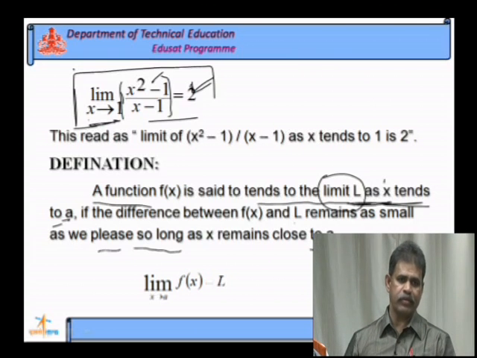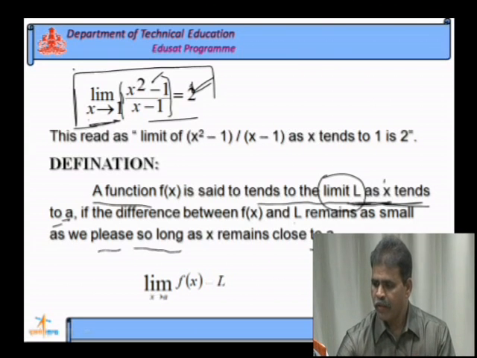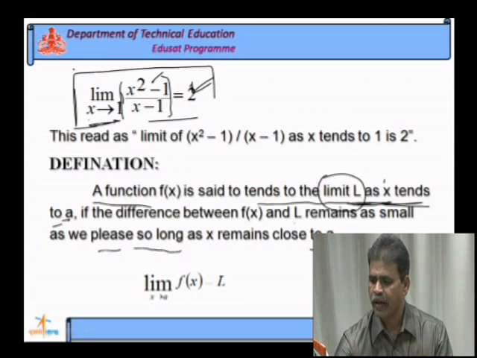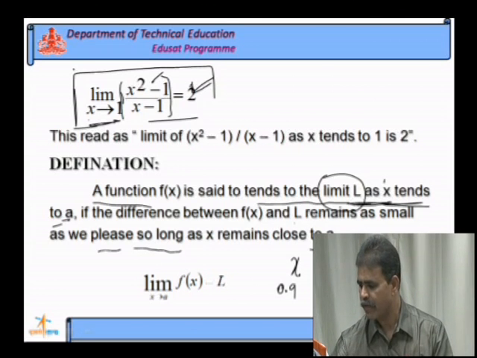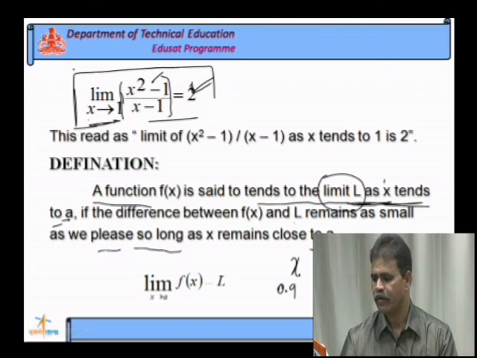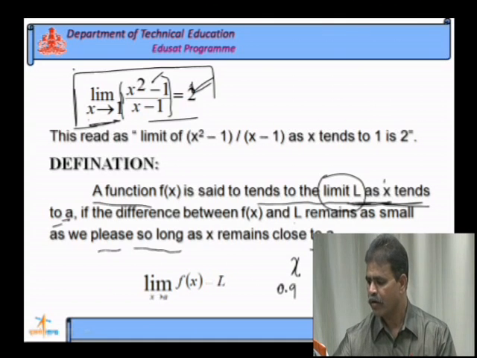So, its meaning is simple. If I take x as 0.9, and L is constant, then the difference between function f of x and 2, for 0.9, here we are getting 1.9.